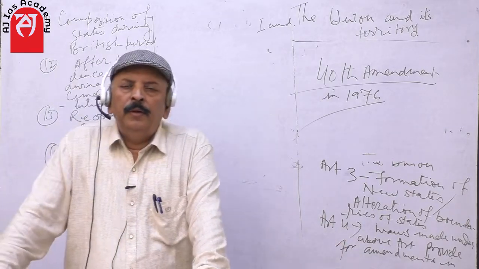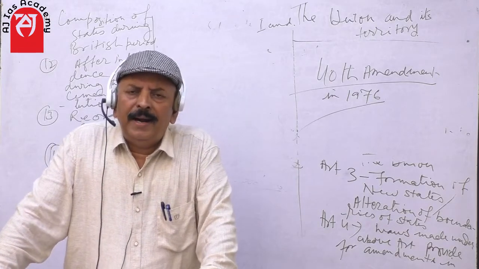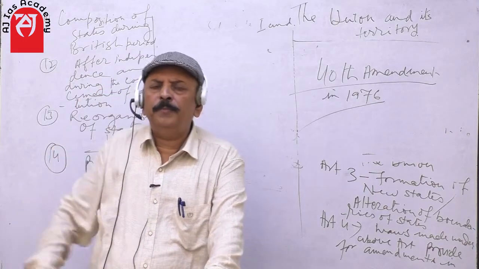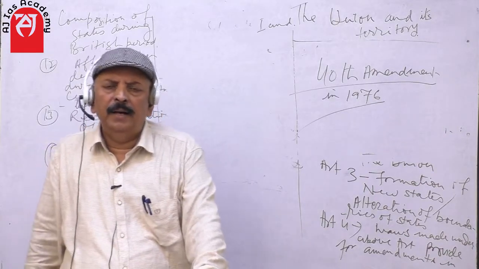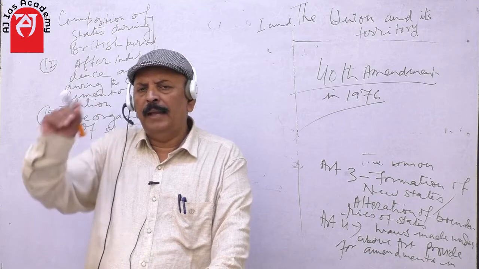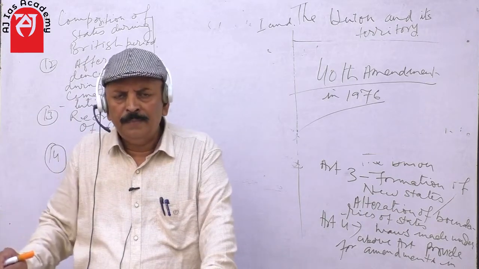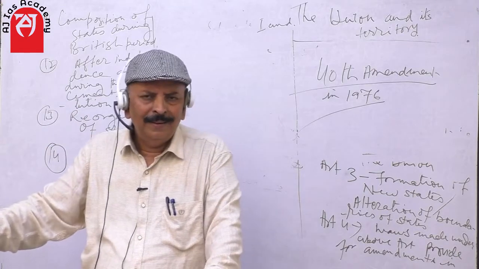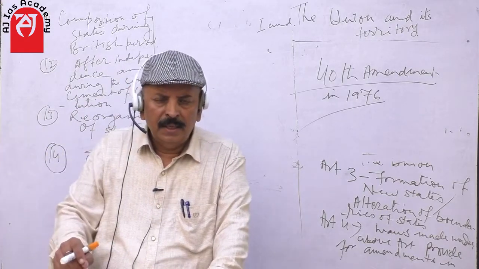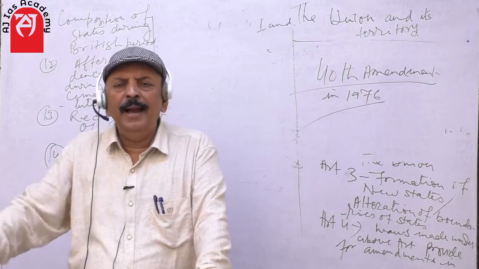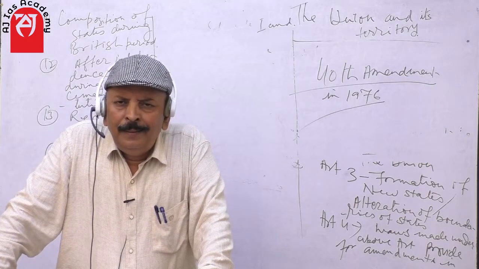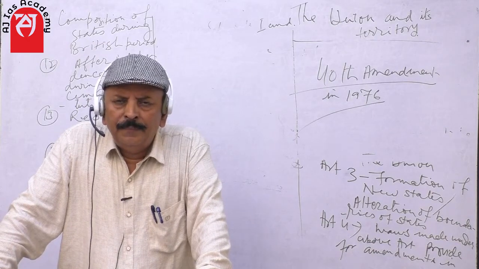So during the British period in undivided India, we find that 40% of the land of undivided India was administered by princely estates, and the rest of the land was administered by the British government directly.